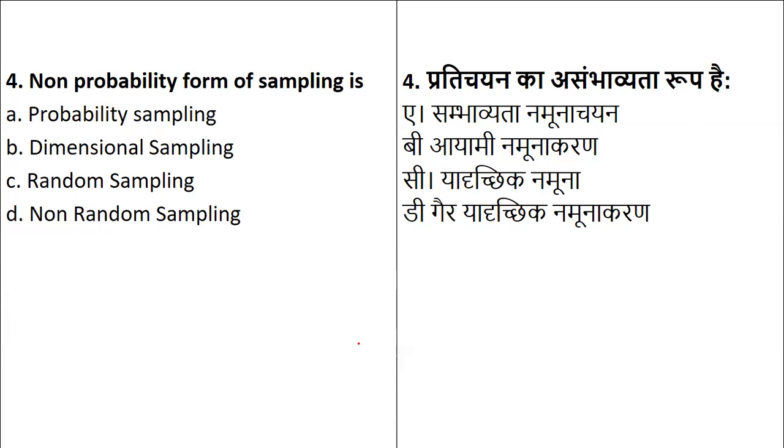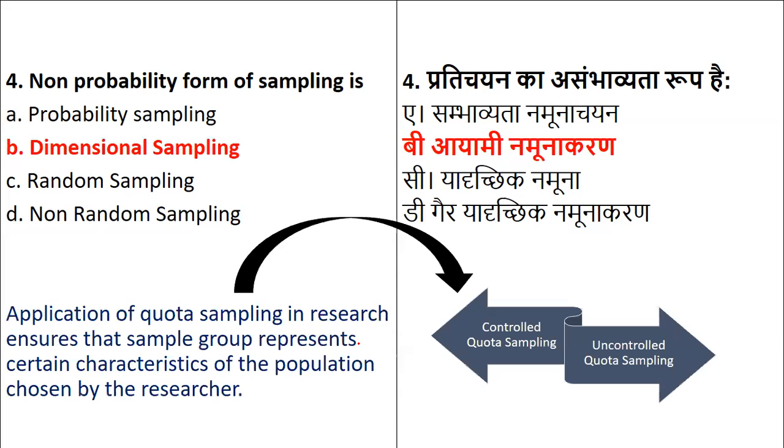So I'll read the question for you. Let's understand the question once again. Non-probability form of sampling is what? Is it probability? Is it dimensional? Is it random? Or is it non-random? From the given list, which indicates the non-probability form of sampling? So yes, the non-probability form of sampling is dimensional sampling.